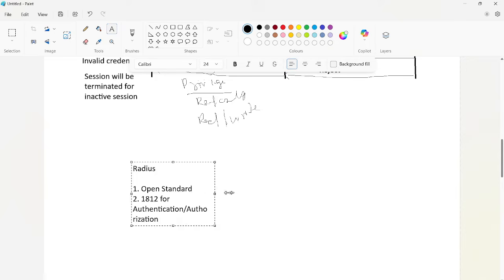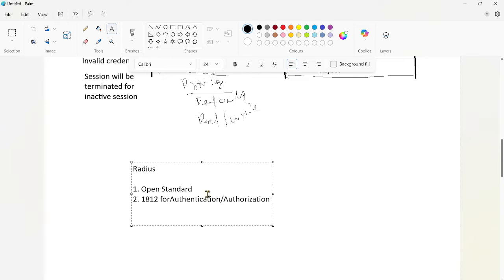In RADIUS, authentication and authorization are done in a single message, but accounting is done in a separate message. It uses port 1813 for accounting.